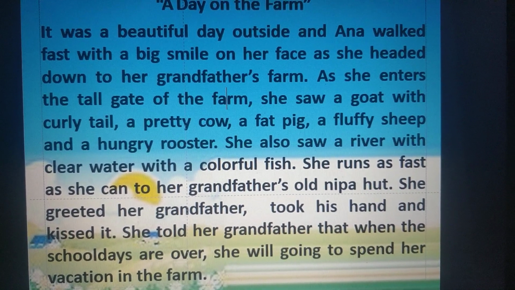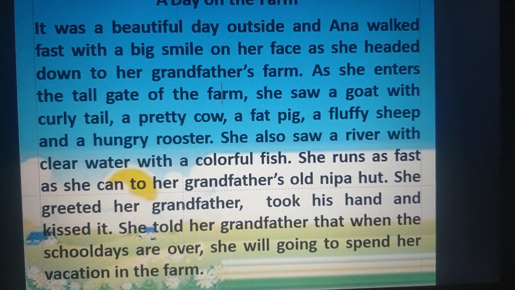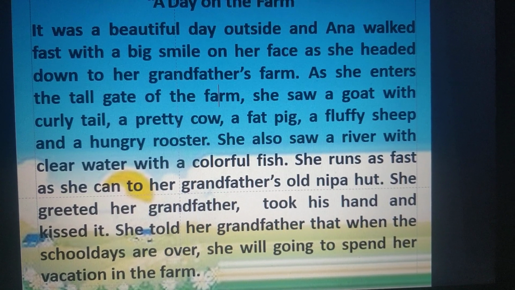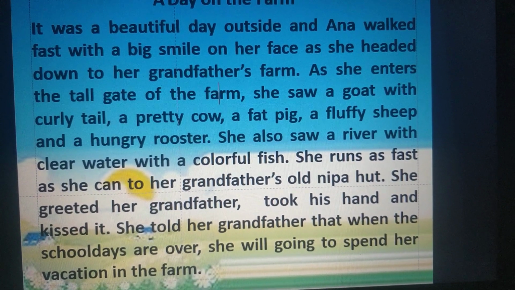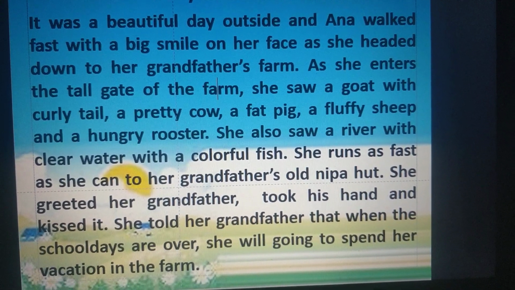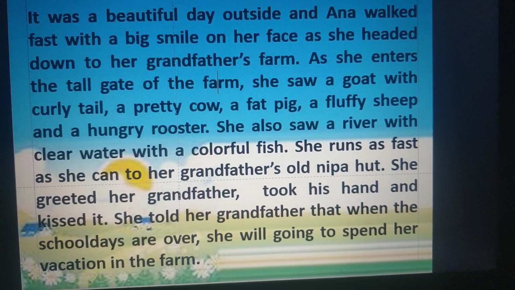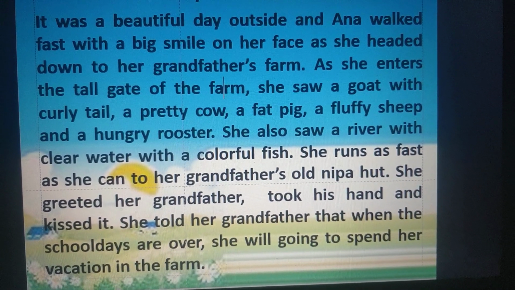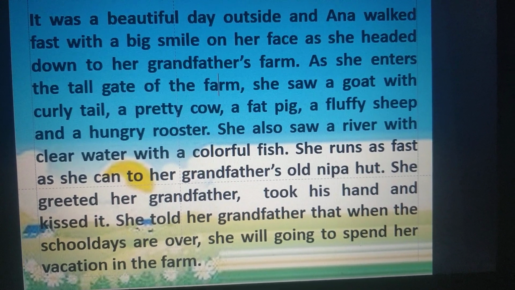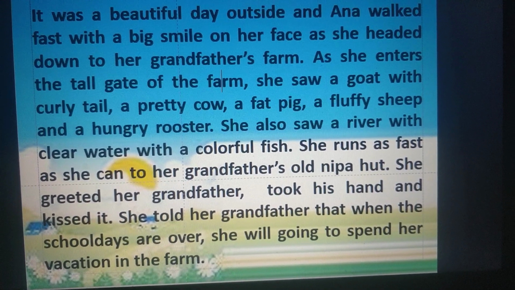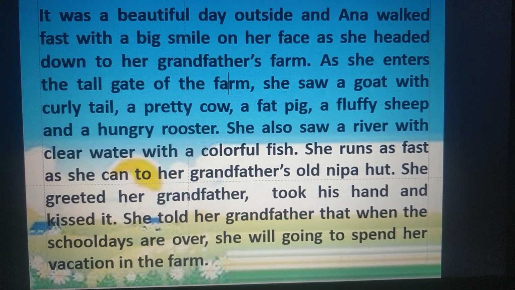As she headed down to her grandfather's farm, as she enters the tall gate. How was the gate? Tall. And tall is a describing word. Of the farm, she saw a goat with a curly tail. How was the tail? Curly. A pretty cow. And how was the cow? Pretty. A fat pig. How was the pig? Fat. A fluffy sheep and a hungry rooster.